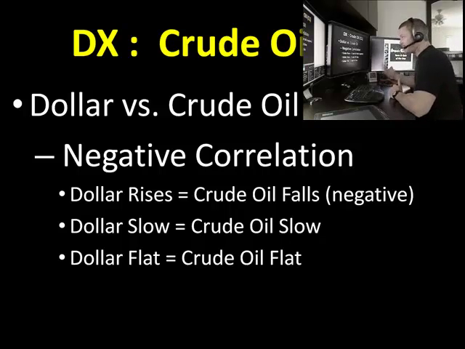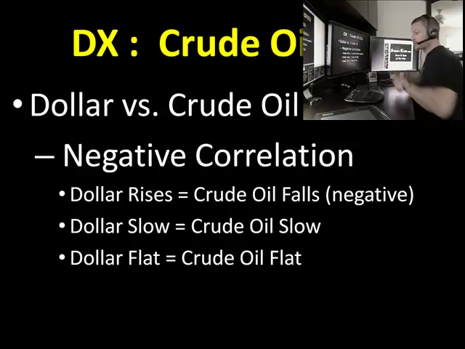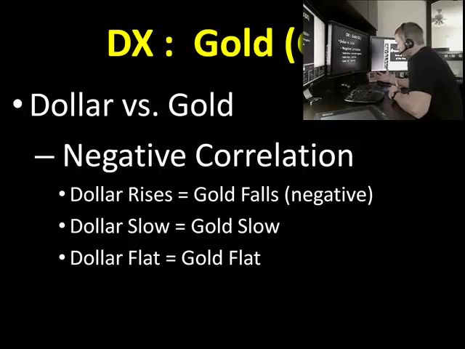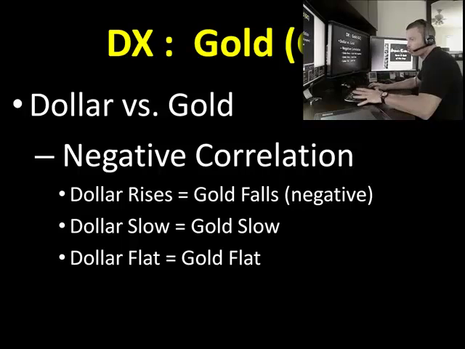So as you can imagine, negative correlation, dollar rises, we expect gold or crude to fall. If the dollar is very slow, right, slow speed, we expect gold and crude to be slow. And if the dollar is flat, right, that means the price action is flat, not trending, we expect the crude and the gold also to be flat. So the dollar index compared to the gold and crude, negative correlation. And of course, that's a very simple correlation there, right?